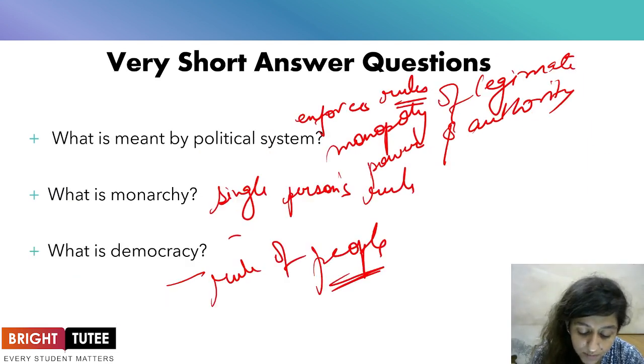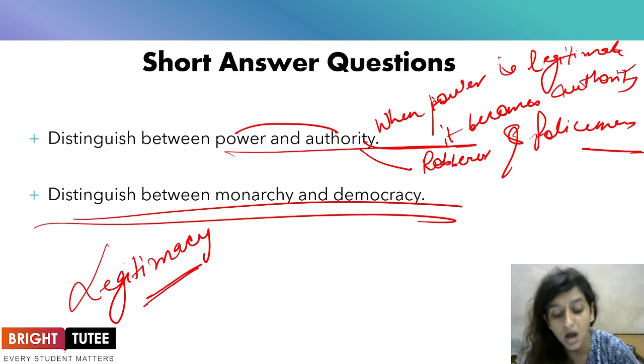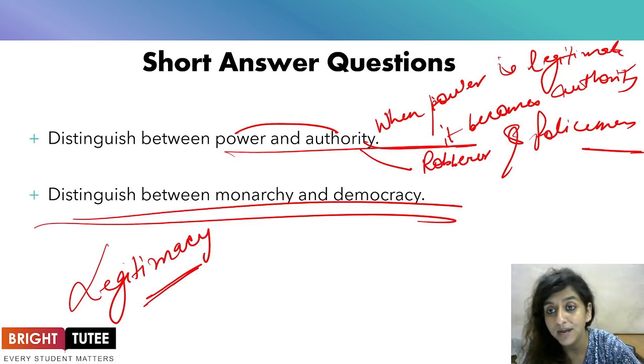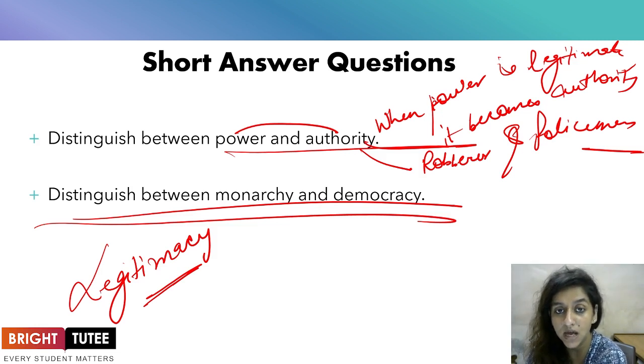Distinguish between monarchy and democracy. We have just talked about monarchy and democracy as markers. You may talk about it elaborately, talking about the different types of democracy and the different types of monarchy, how monarchy at times has a role to play in the governance. At times, like in the case of Great Britain, it does not have a role to play in the governance. And in the case of democracy, there is direct democracy and indirect democracy. What are the meanings of direct and indirect democracy?